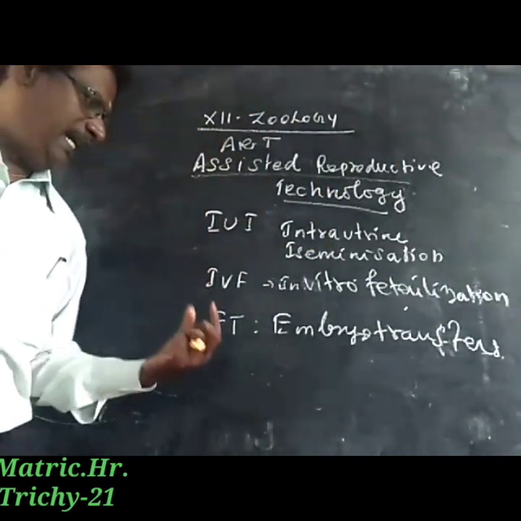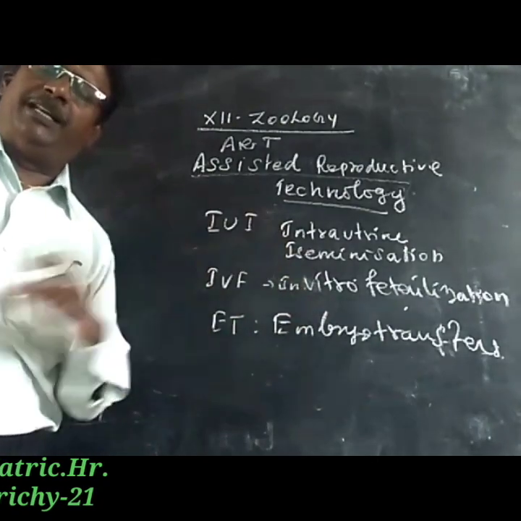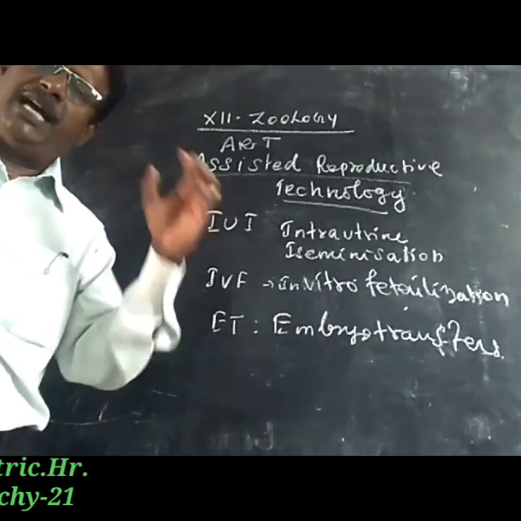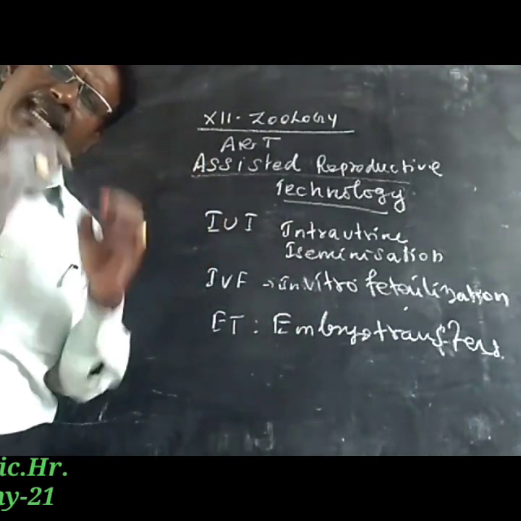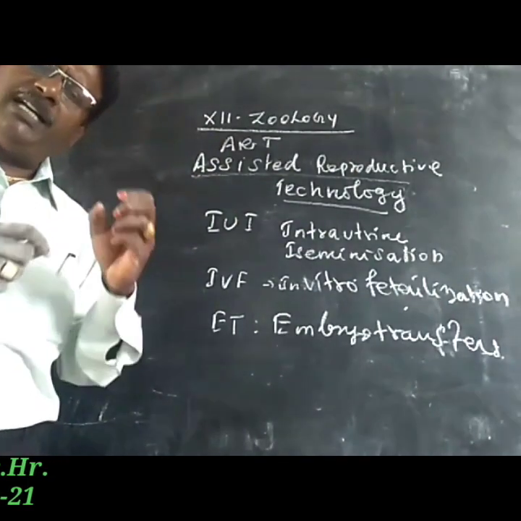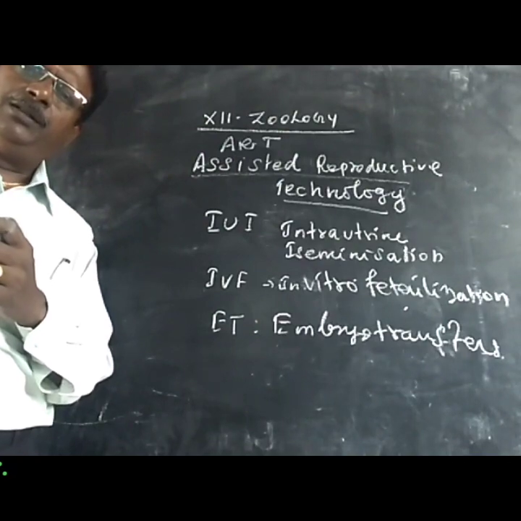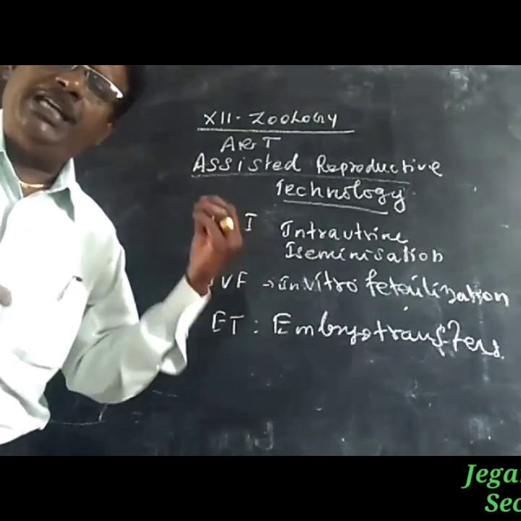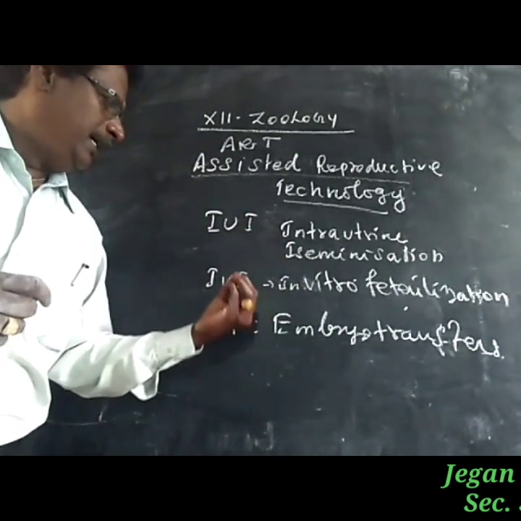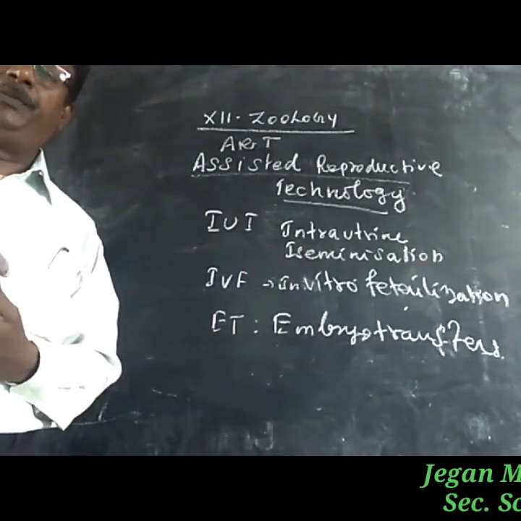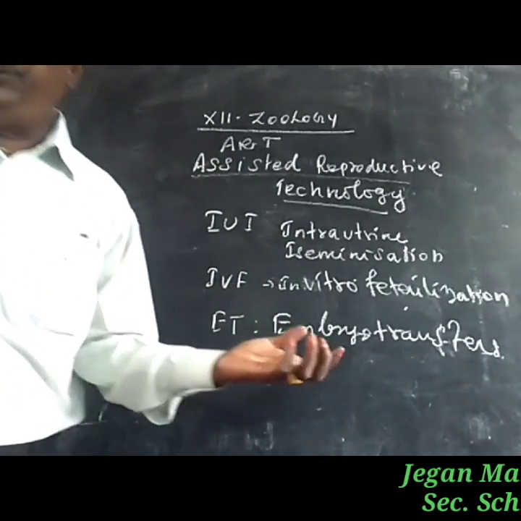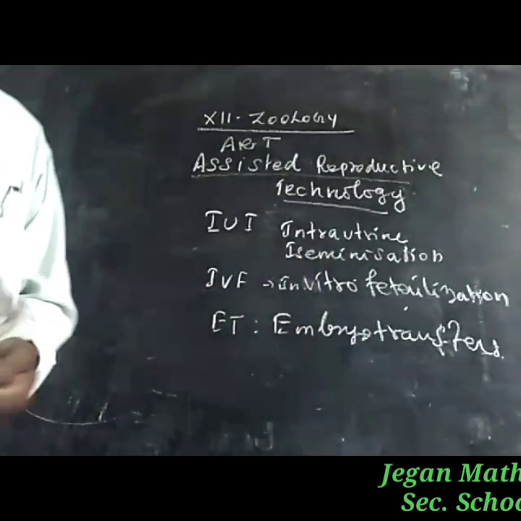This process is called embryo transfer. It means the husband and wife can lead a normal healthy life. Unfortunately, the male gamete cannot fuse with the female gamete, so this method is very useful for pregnancy. So it is called embryo transfer.